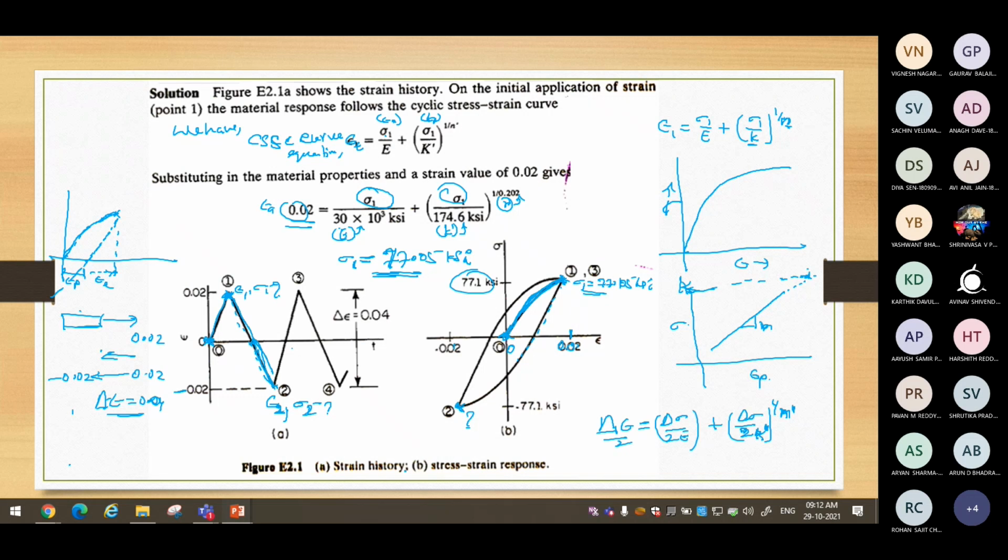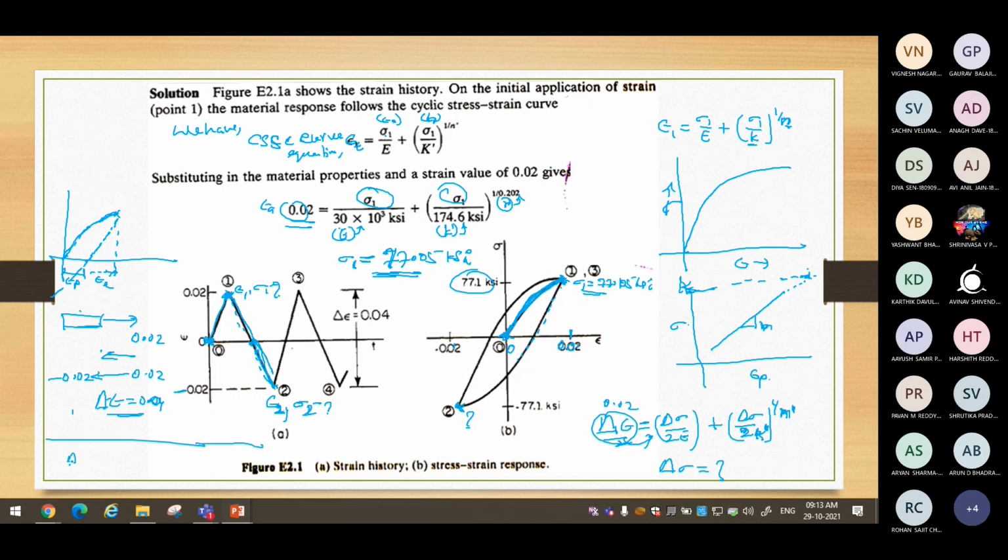And we are going to determine what is delta sigma. We know delta epsilon by 2 is now 0.02. Delta epsilon is 0.04, by 2 is 0.02. Or you can take this to the other side, then I can simplify this particular equation. I'll write here on the left side.